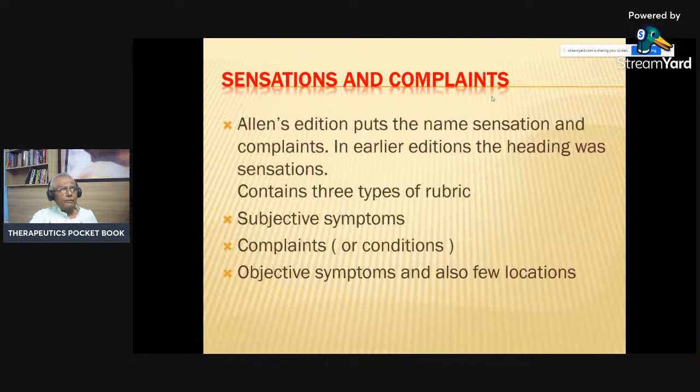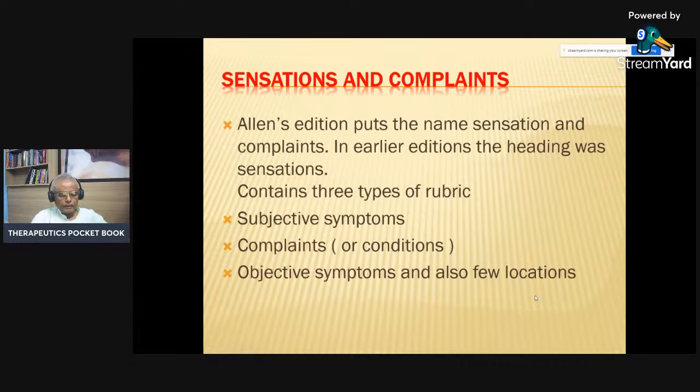Now, sensation and complaints. Allen's edition put the name sensation and complaints. In the earlier edition, the heading was only sensation. So in Boenninghausen's therapeutic pocket book, the original book, you find that chapter as sensation, but T.F. Allen made it sensation and complaints, and it contains three types of rubric: subjective symptoms, complaints, that is condition, and objective symptoms, and also a few locations.